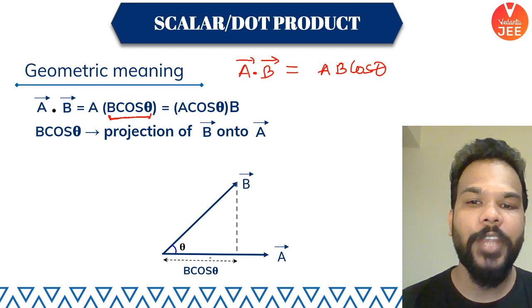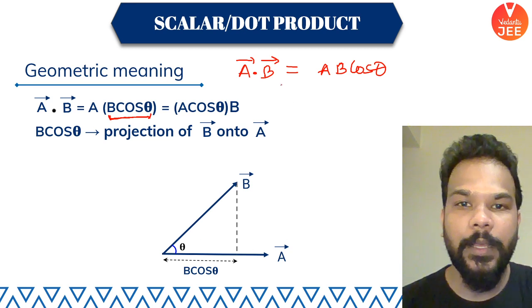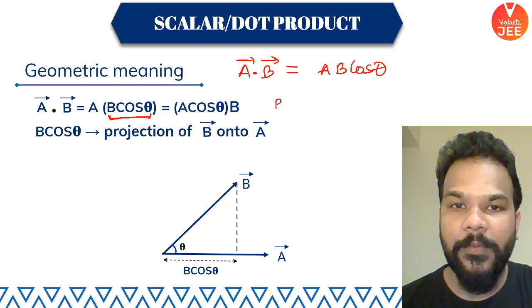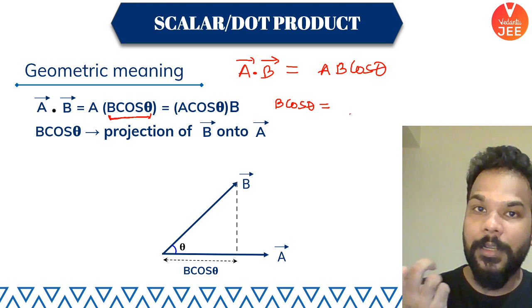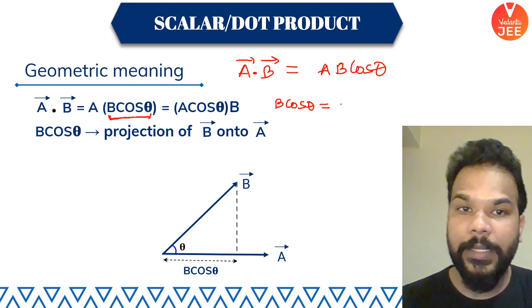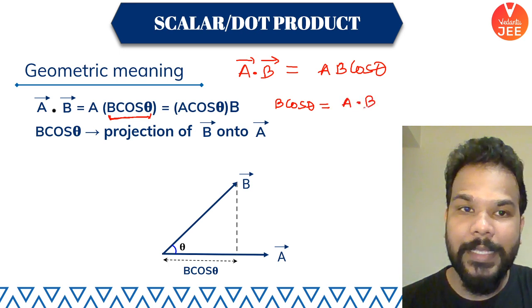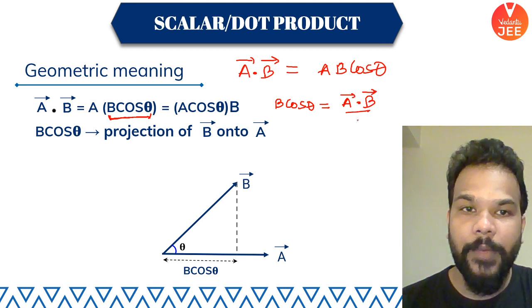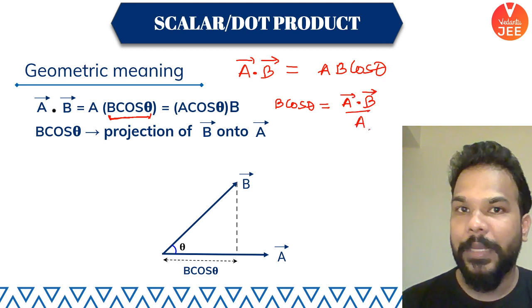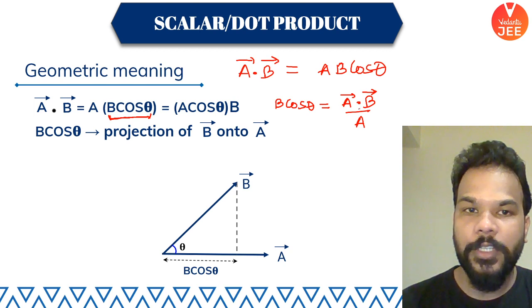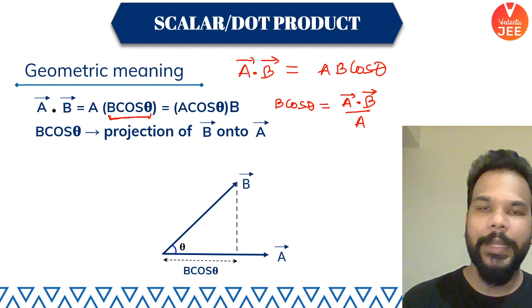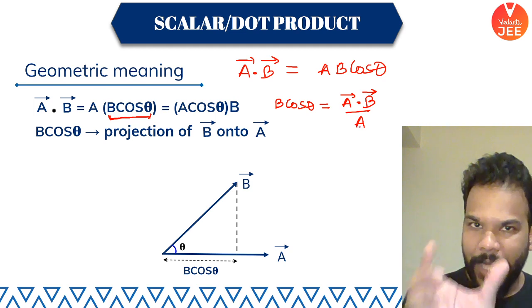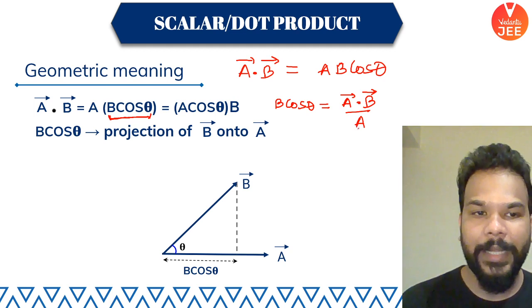The length of that shadow is nothing but B cos theta. So with the help of dot product, I can find out the value of B cos theta, which is the projection of vector B on vector A. I can find it out as A dot B divided by magnitude of A. As simple as that. So you just have to find out the value of A dot B divided by the vector magnitude A, and you are getting the value of the shadow of vector B on vector A.